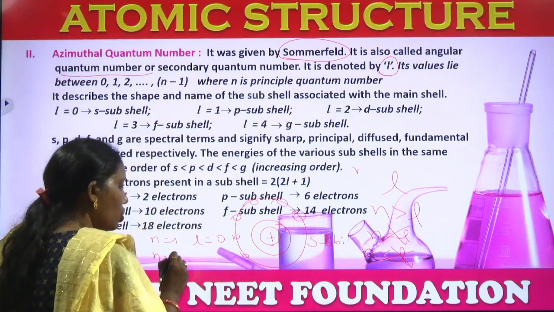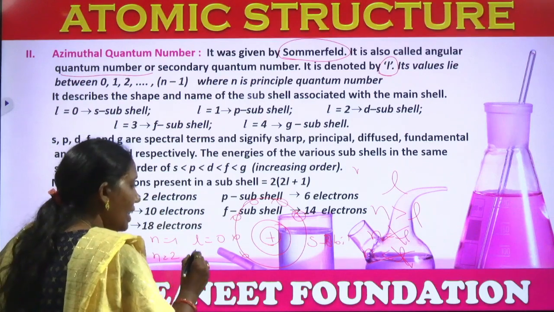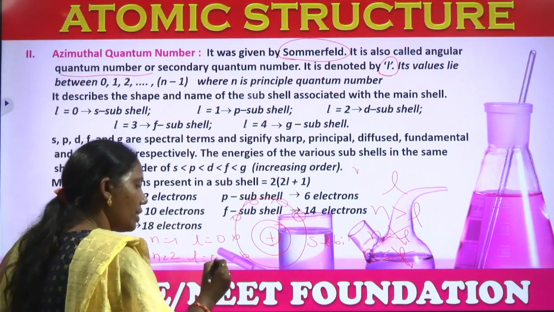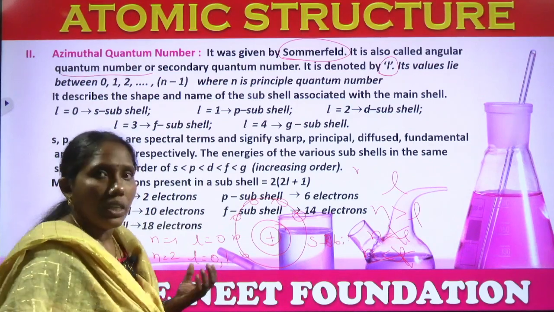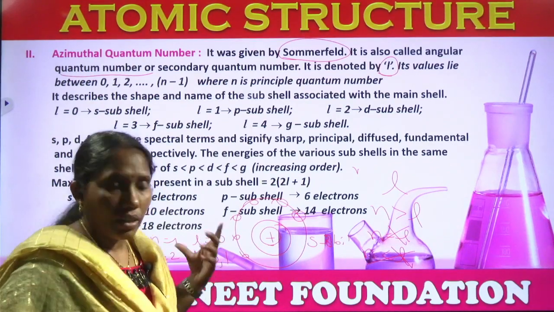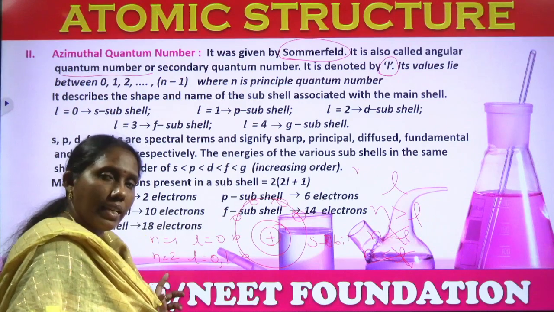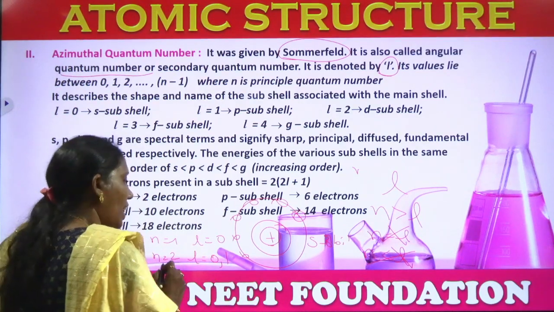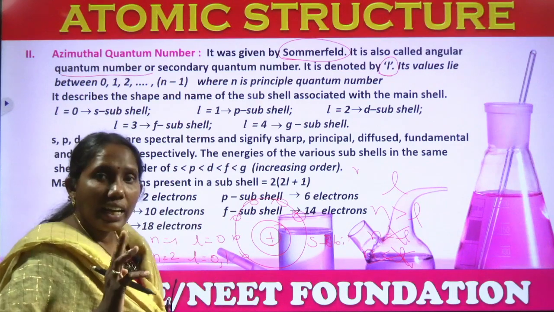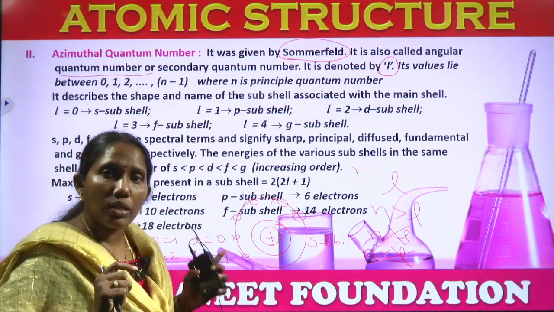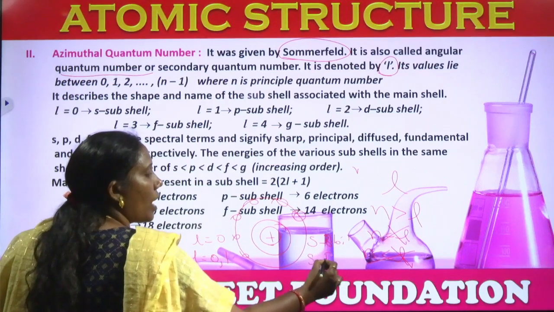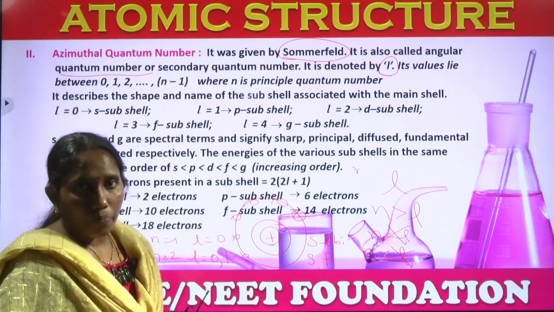When n equals 2, l can have 2 values, either 0 or 1, because l should be less than n. The numbers less than 2 are 0 and 1. So when n equals 2, l can have 2 values, 0 and 1. So there is a possibility of s orbital and p orbital.